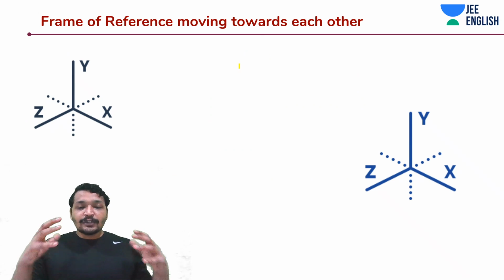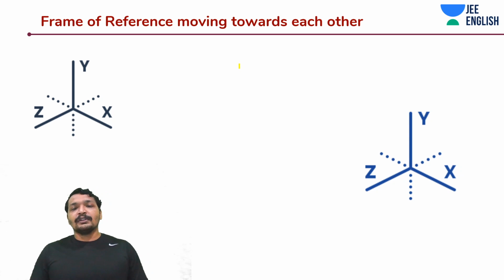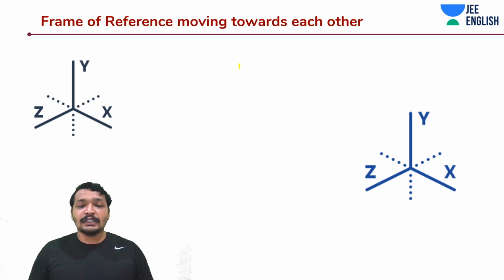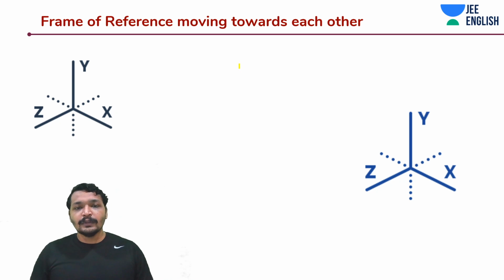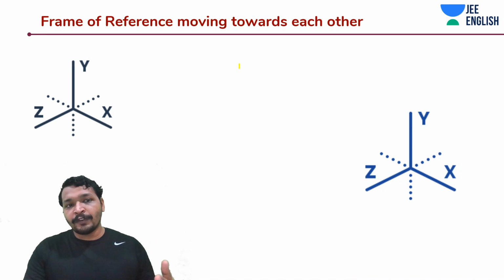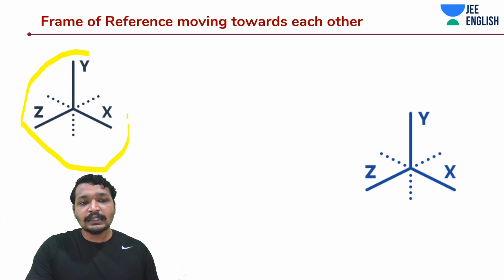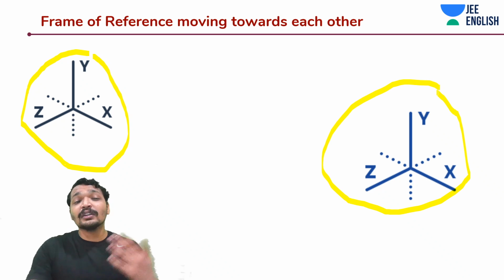Now we'll just simulate in 3 axes, or in 3D, how these frames of reference are going to behave if they are moving towards each other. So let's say these 2 frames of reference, that is these 2 axes, this black axis and this blue axis, are moving towards each other. Then what would it look like?